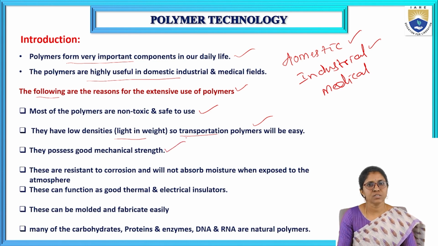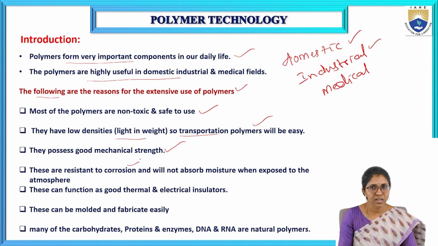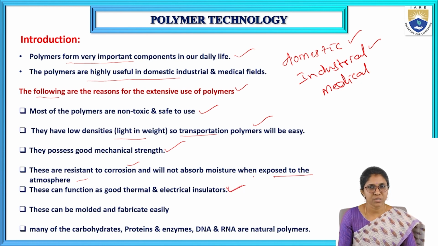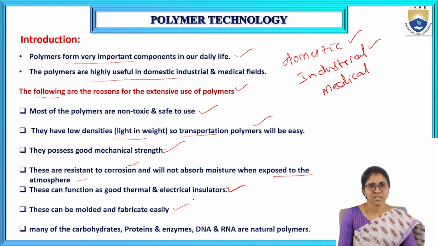Polymers possess good mechanical strength, and they are resistant to corrosion and do not absorb moisture when exposed to the atmosphere. They can function as good thermal and electrical insulators, and they can be molded and fabricated easily.